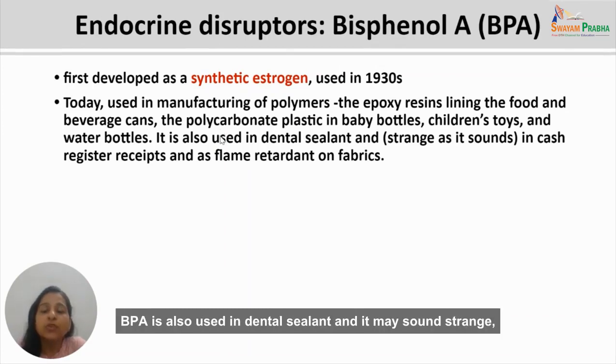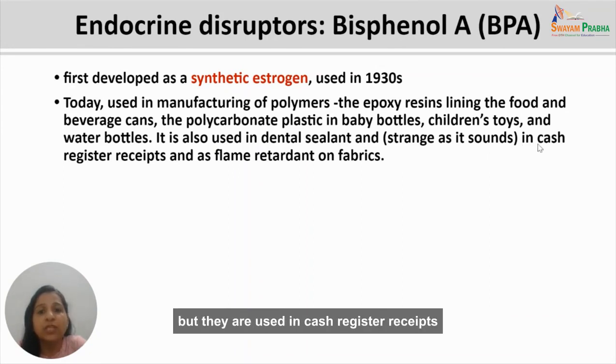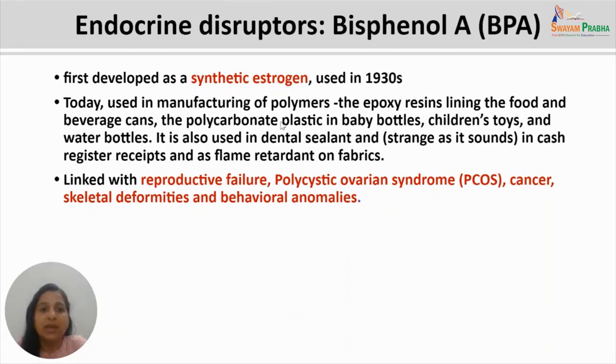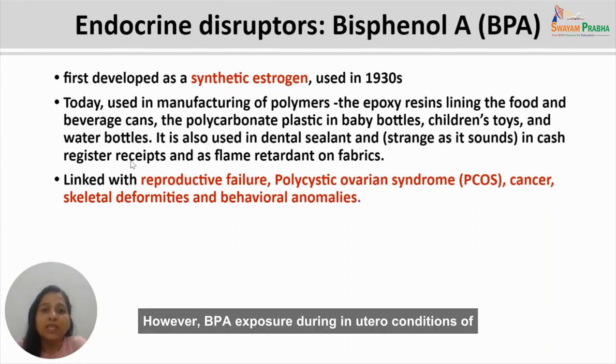BPA is also used in dental sealant, and it may sound strange, but it is used in cash register receipts and as flame retardant on fabrics. So BPA has gotten extensive usage in the materials around us.